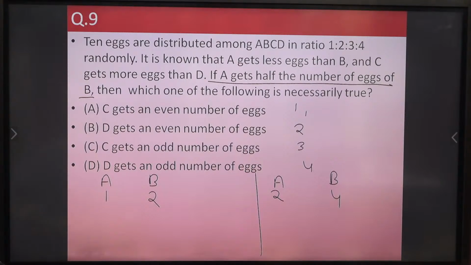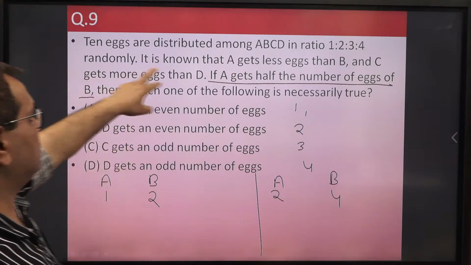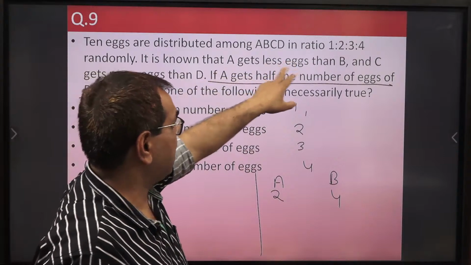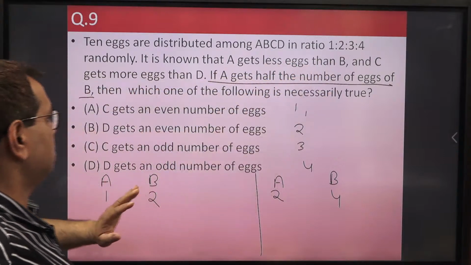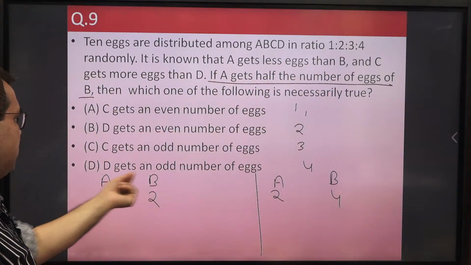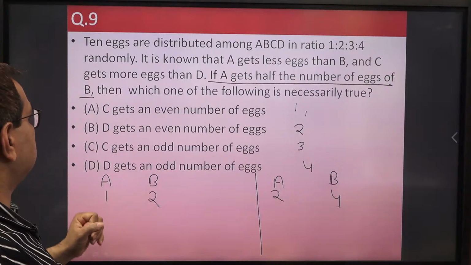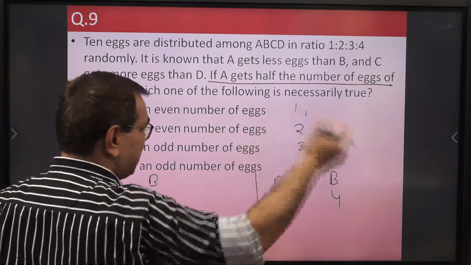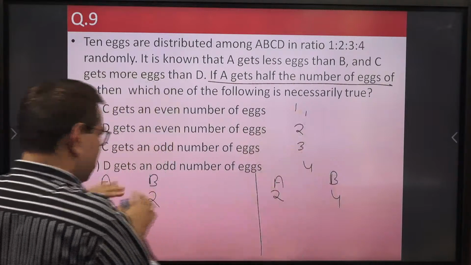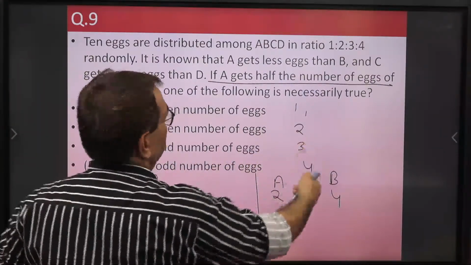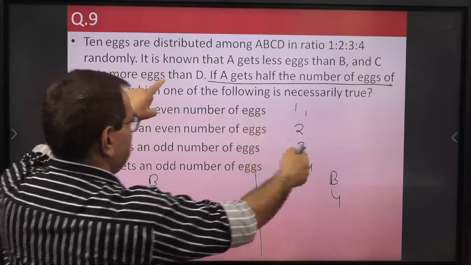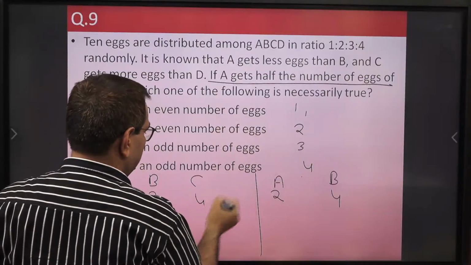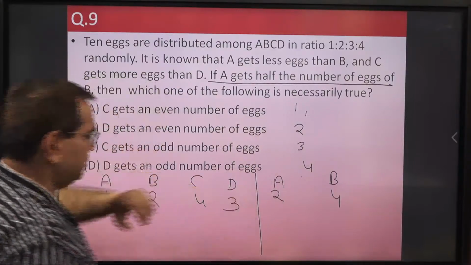Now, suppose A is getting 1 egg and B is getting 2 eggs. It is known that A gets fewer eggs than B, so that is clear, A gets less than B. And C gets more eggs than D. So 1, 2 are already given. Out of 3 and 4, C gets more than D, so C is 4 and D is 3. So this will be the distribution.